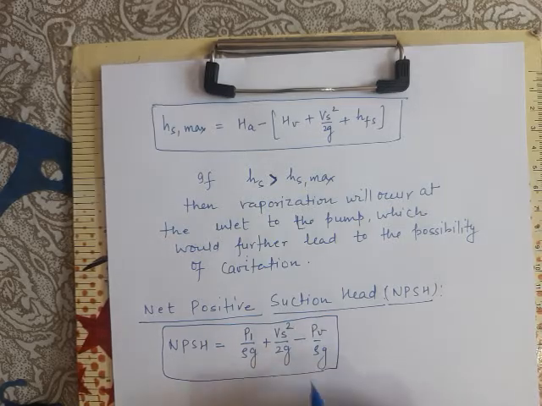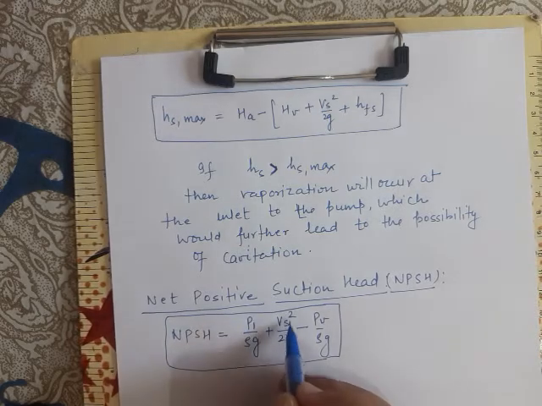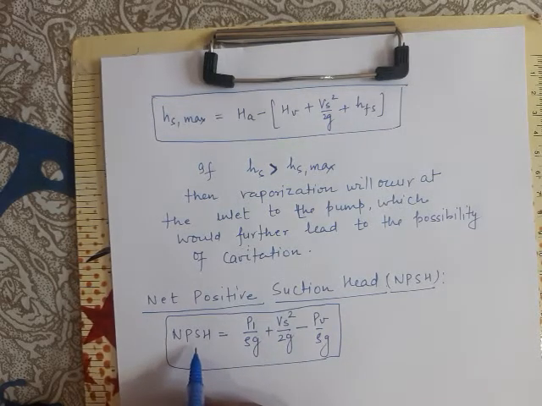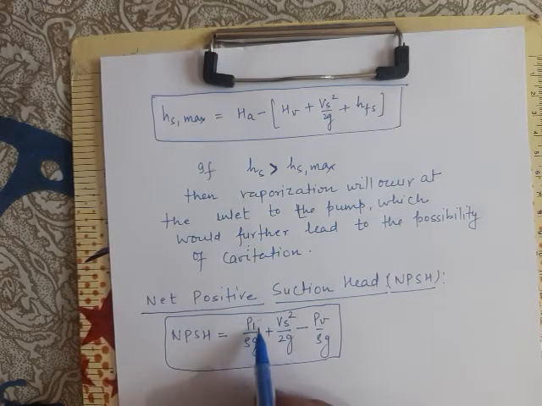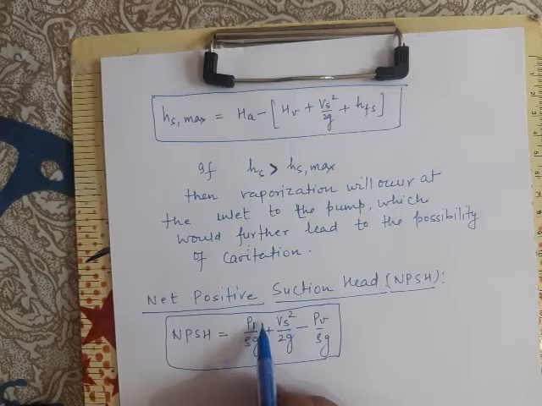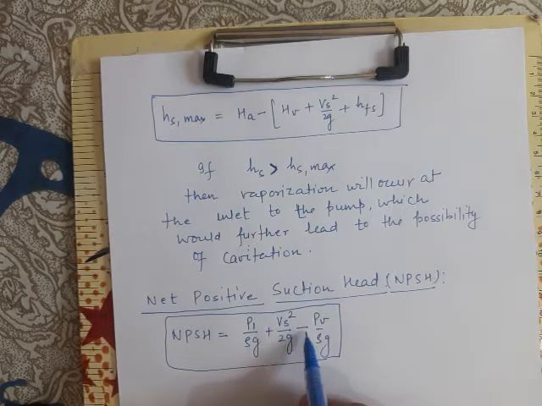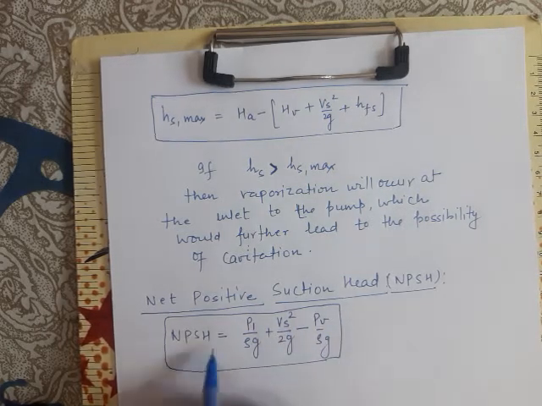This indicates the total head at the inlet to the pump. This total head at the inlet to the pump minus vapor pressure head will give us the net positive suction head. I am again repeating, net positive suction head is defined as NPSH equals the absolute pressure head at point 1, which is at the inlet to the pump, plus Vs square by 2G, the kinetic head or velocity head at the same point, minus vapor pressure head in absolute units. This is the NPSH.